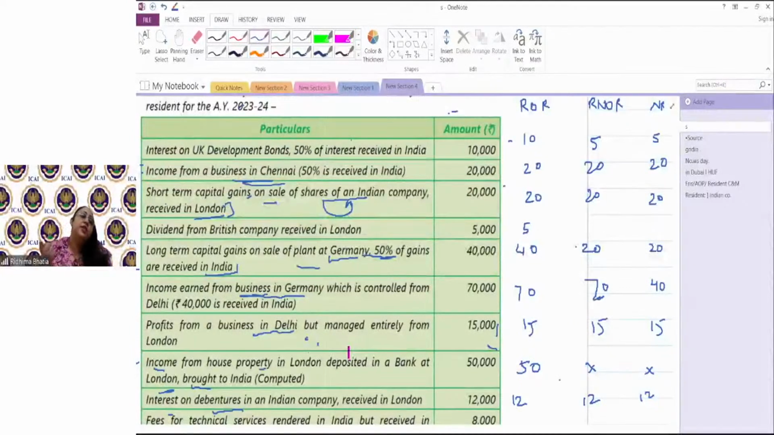But what is the differentiating factor between RNOR and NR? For RNOR, if a business income is outside India, but it is coming from the controlling which is happening in India, then in the case of RNOR that income would be taxable. So in this case, the business is in Germany, but it is being controlled from Delhi, so the entire income would be taxable in the case of RNOR. Clear?